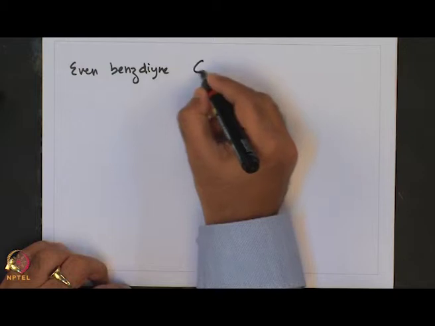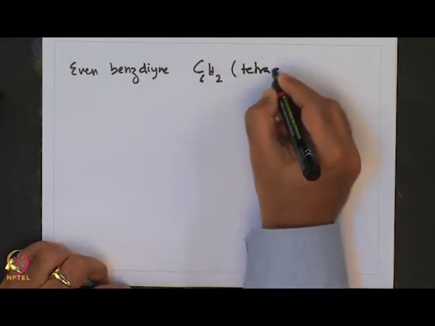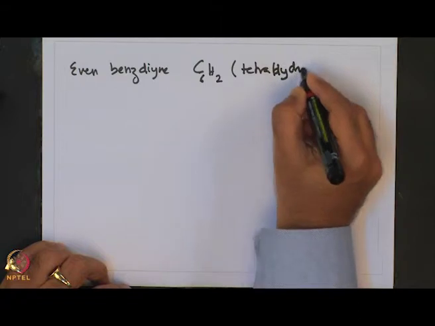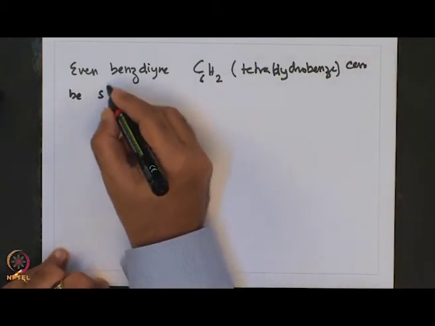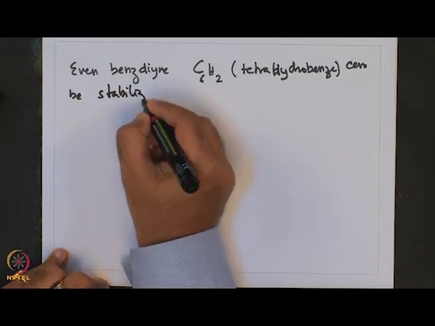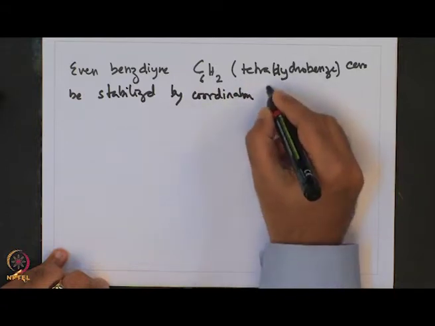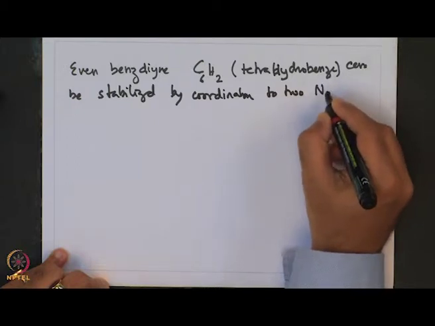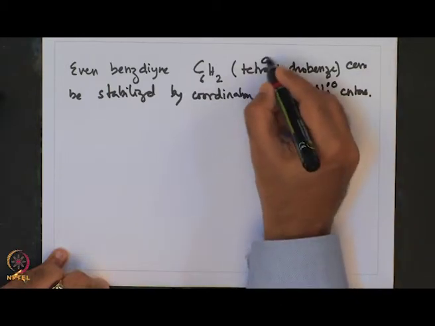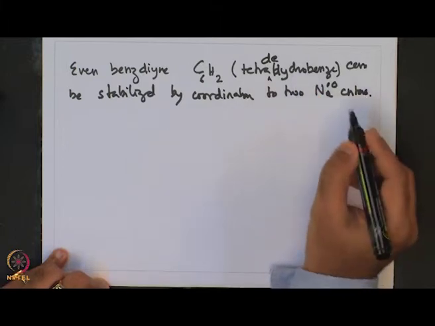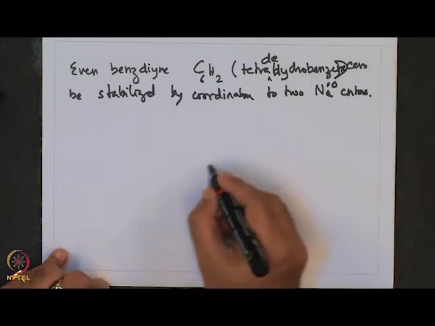So, where this is C6H2, this is called tetradehydrobenzene, and it can be stabilized by coordination to 2 nickel 0 centers. So, what is a tetradehydrobenzene?